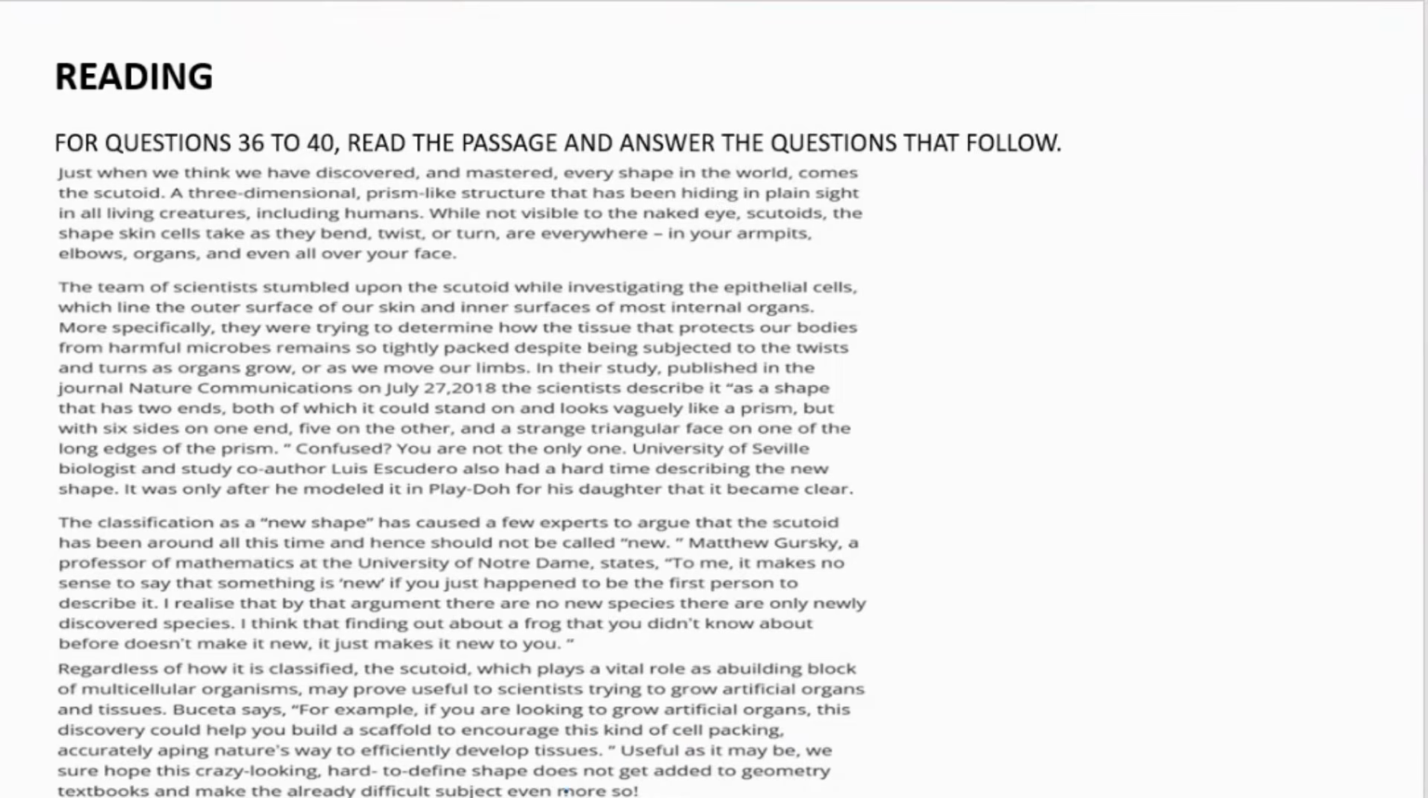Useful as it may be, we sure hope this crazy looking, hard to be defined shape does not get added to geometry textbooks, and make the already difficult subject even more so.